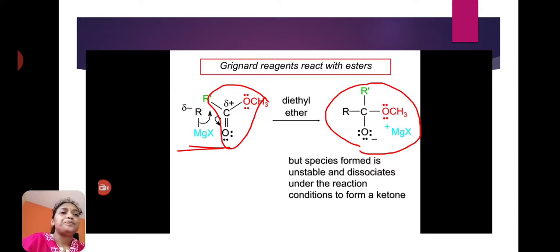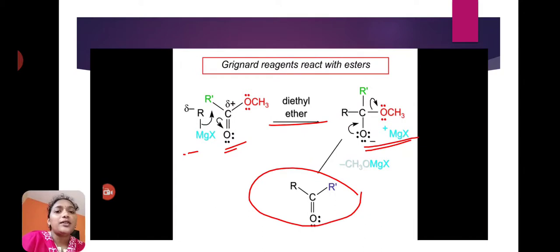Here also one transition state is formed. This transition state is unstable and dissociates under the reaction condition to give ketones. These ketones on hydrolysis will give tertiary alcohols. This is the reaction between Grignard reagent and esters.